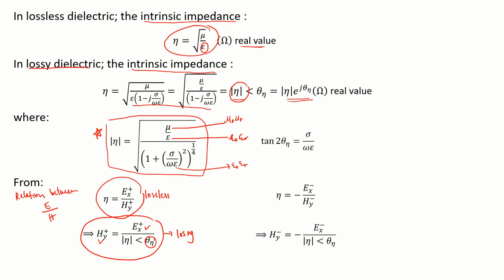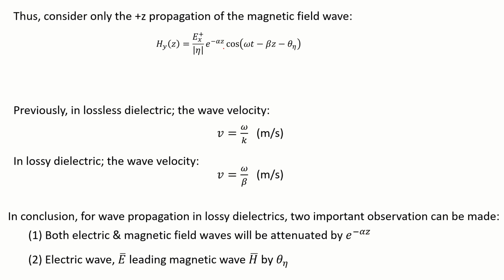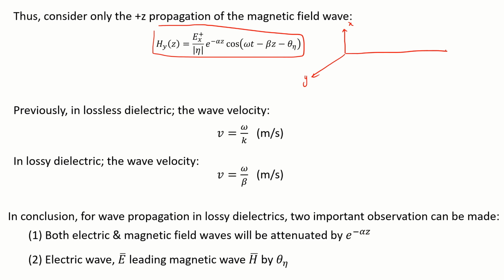If we can draw the graph, our magnetic field will be given as such. For example, this is X, this is Y, and this is Z. The electric wave is polarized along X, so it will look like this, and it is decaying by distance.